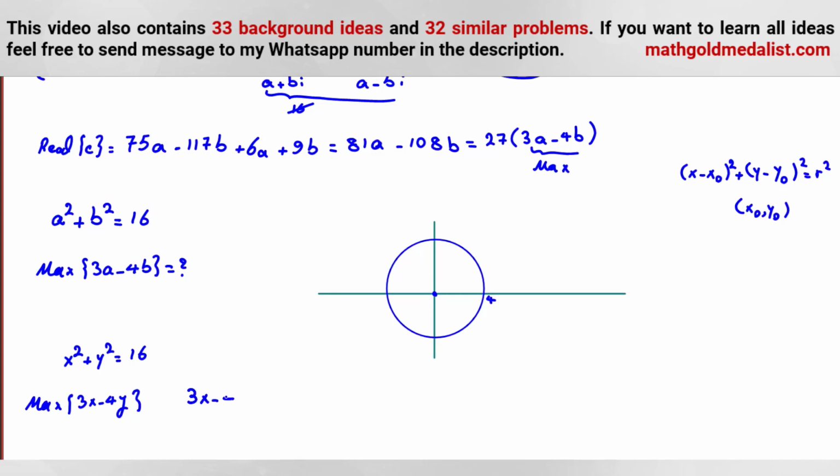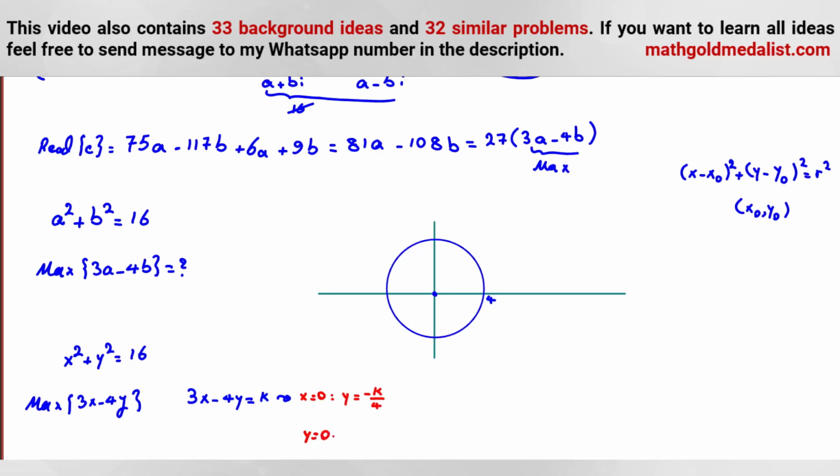Now suppose 3x minus 4y is equal to k. It is a line. For this one, when x is 0, we want to find the y-intercept. Y is negative k over 4.